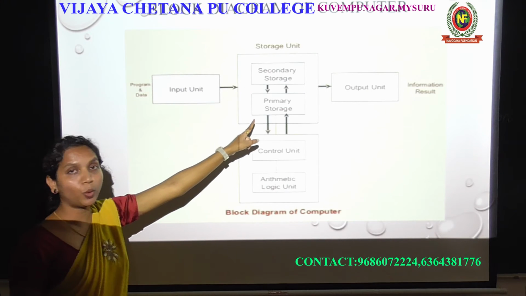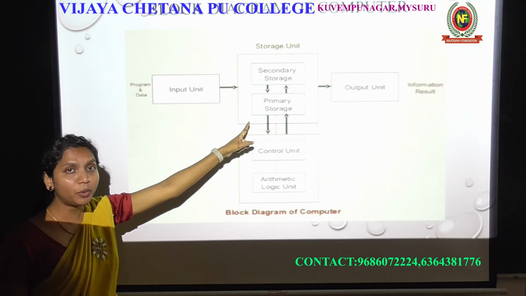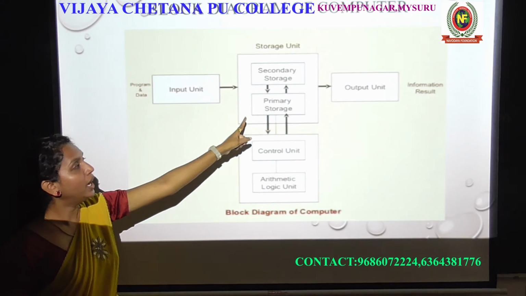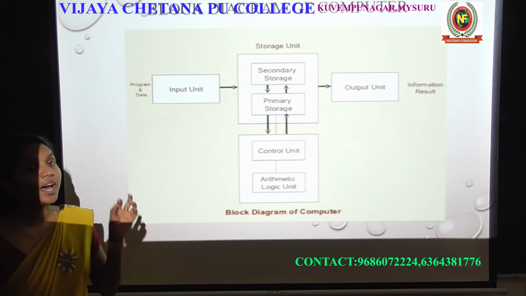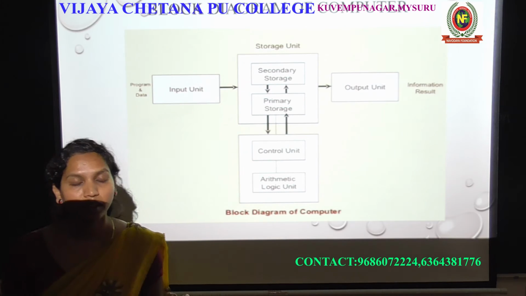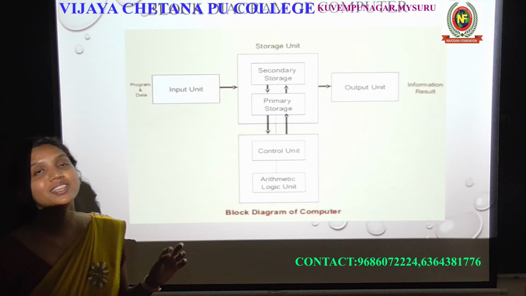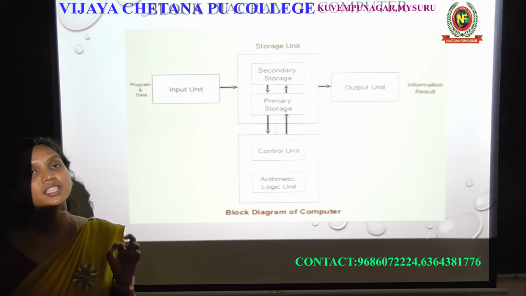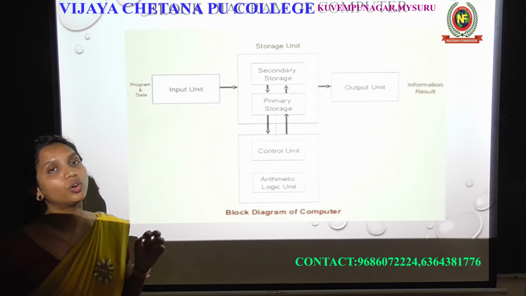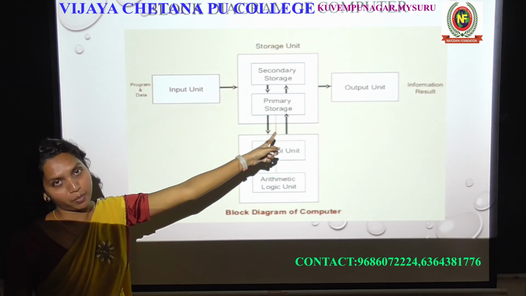The primary memory is the built-in memory or main memory of the computer. In primary memory there are 2 types, RAM and ROM. What is RAM? Random access memory. What is ROM? Read-only memory. These are all primary memory.